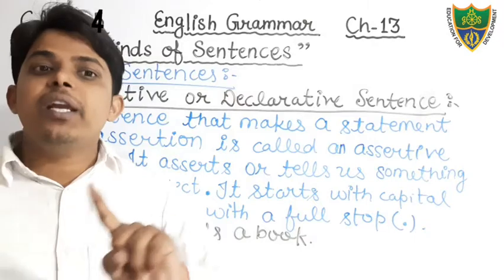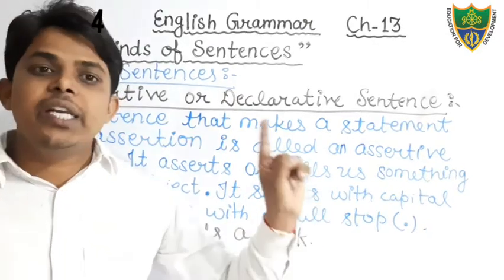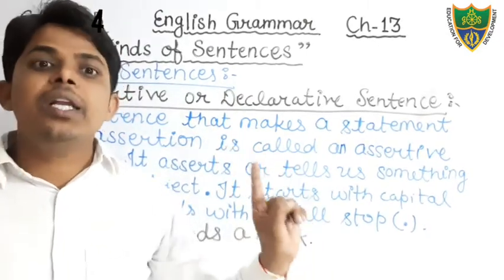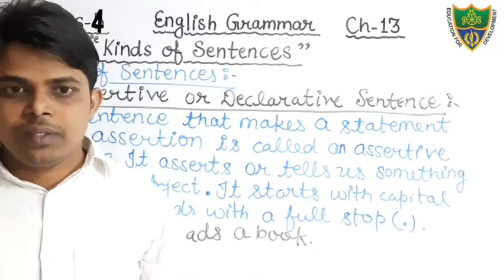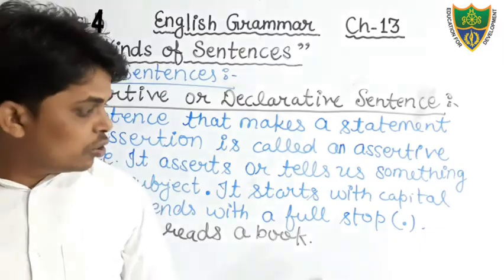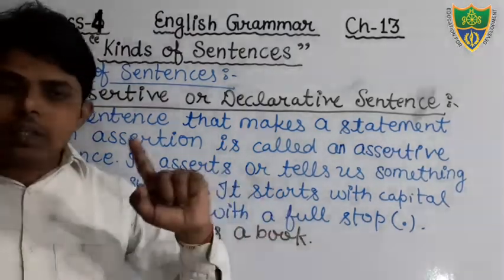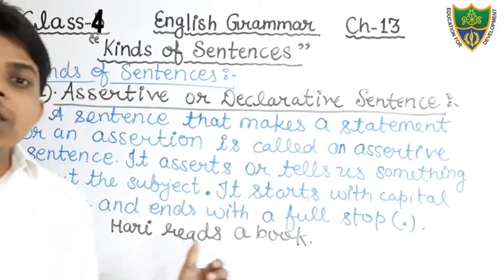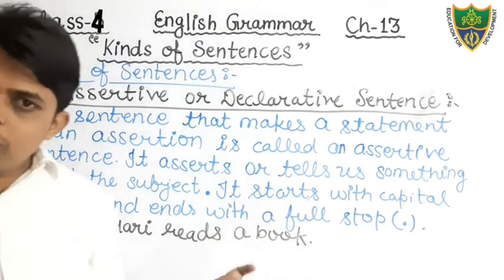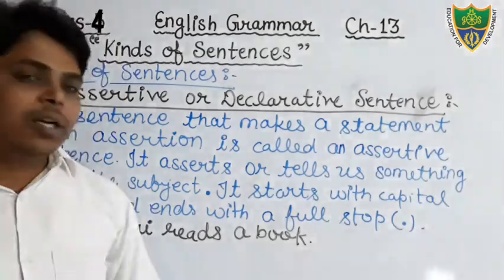There would not be any interrogative mark, any exclamatory mark, or other punctuation mark. So always keep in your mind that an assertive sentence always ends with the full stop and starts with the capital letter. Okay, students, I hope that you all have understood.